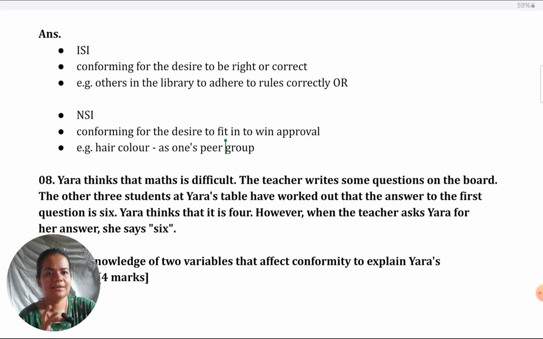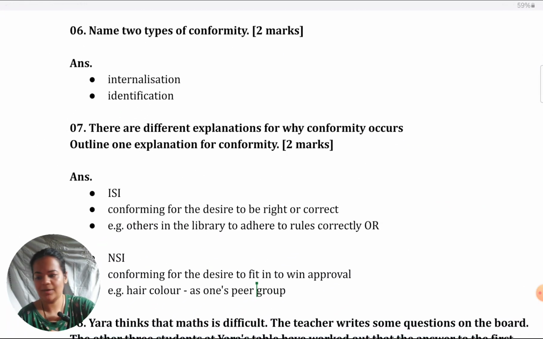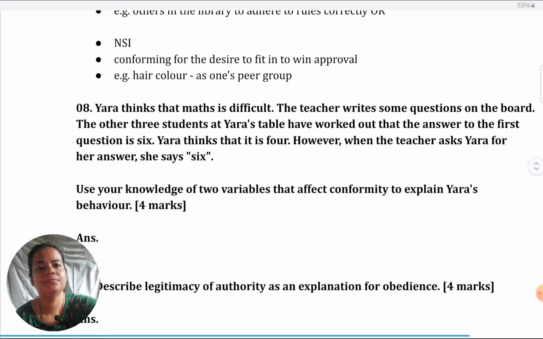Also, one more thing, again, it might seem obvious to some of you, but students do make these mistakes, so I want to highlight them. The explanations for conformity are not the same as types of conformity. Some students confuse between them. So just make sure you're very clear. Types are internalization, identification, compliance. Explanations are normative and informational. Okay, so just make sure to keep that distinction in your mind.